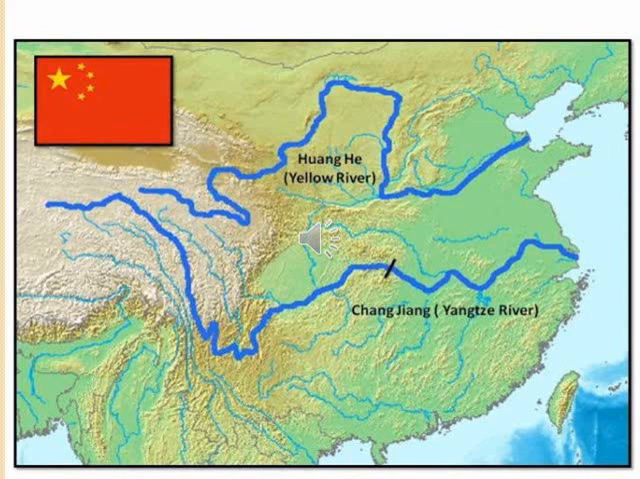Why? Because it changed its course and caused frequent floods. The Yellow River often changed its course and caused floods, so that's why it was called the sorrow of China.